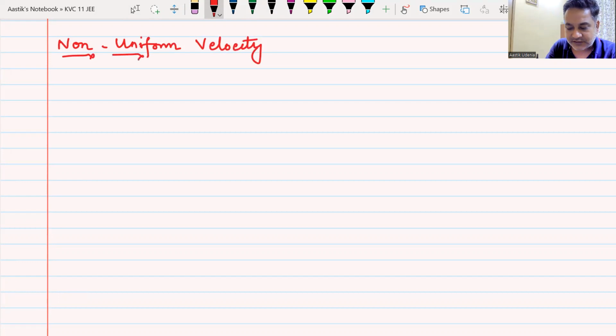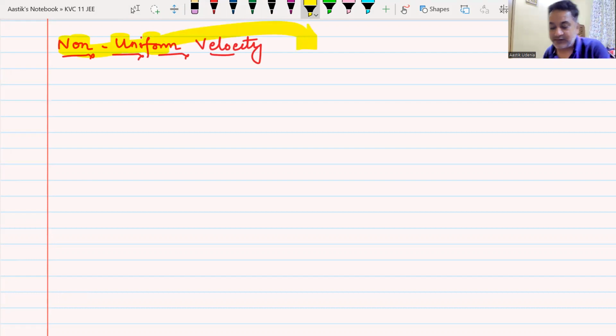As soon as we hear the term non-uniform, we can think of other terms which have similar meaning. Variable velocity. Yes. So if someone says variable velocity, then you can understand that he's talking about non-uniform velocity.